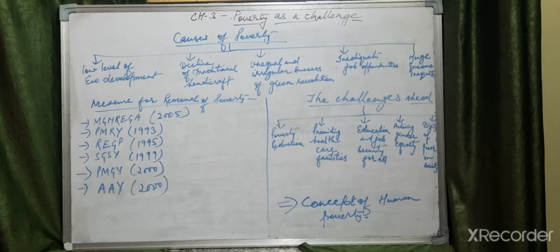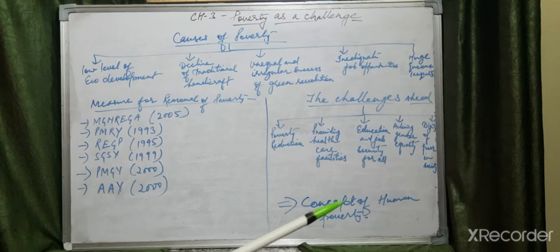Now, the challenges ahead. Poverty is there, as you all know, but the scenario of the world is changing. Poverty has declined in India, but despite the progress, poverty reduction remains the most compelling challenge. Wide disparities in poverty are visible between rural and urban areas and among different states. The official definition of poverty, however, captures only a limited part of what poverty really means to people. It is about a minimum subsistence level of living rather than a reasonable level of living.